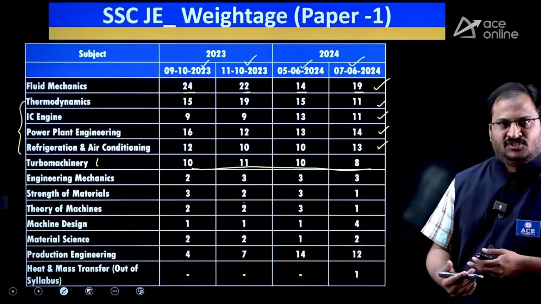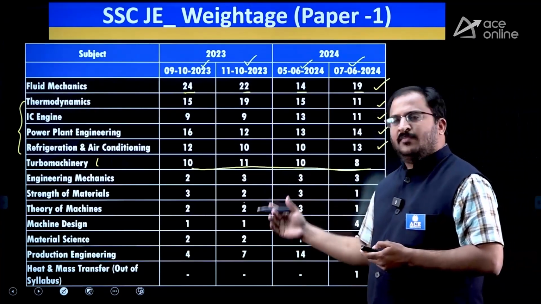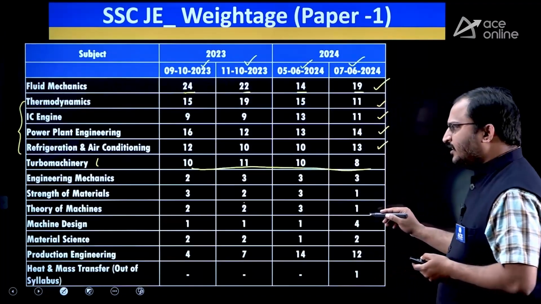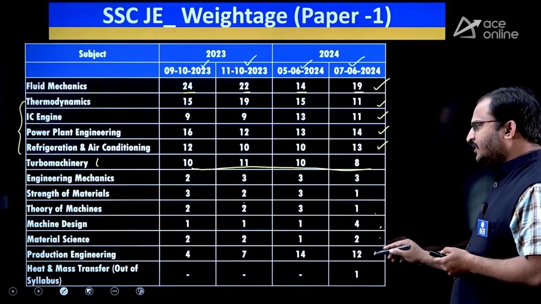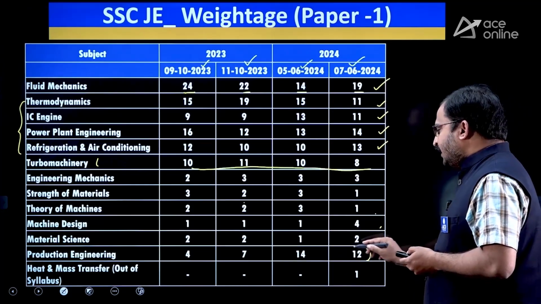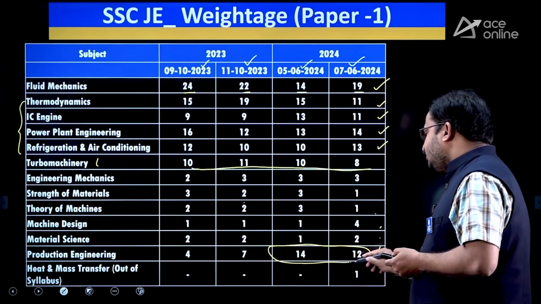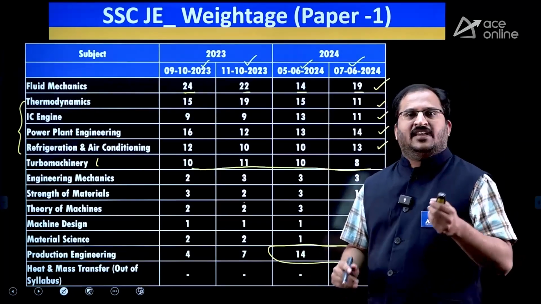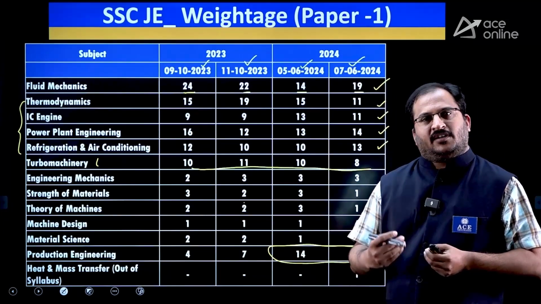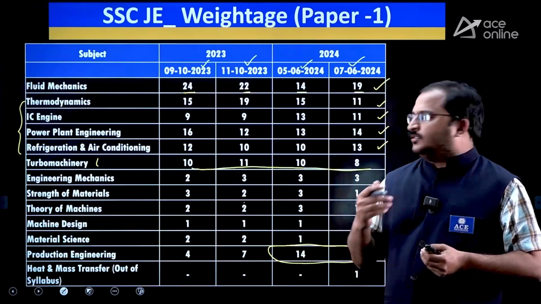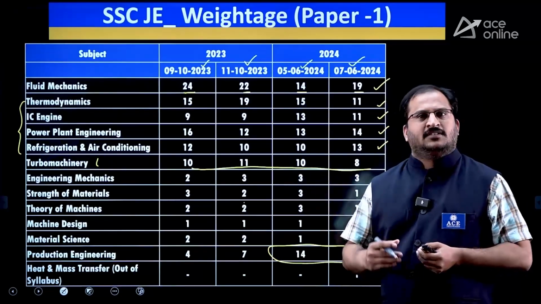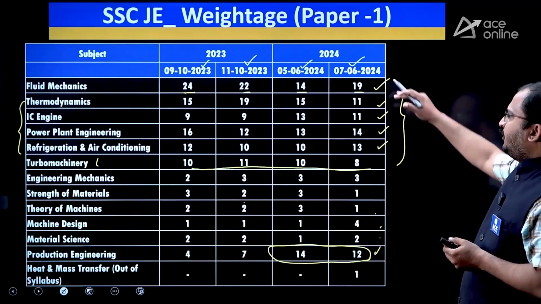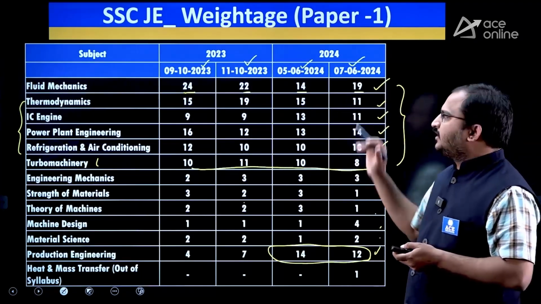Previously I have shown you a range, so based on that range there might be variation. Okay, then engineering mechanics, strength of materials, theory of machines, machine design, material science, and production engineering. As you have observed here, the production engineering weightage has increased in 2024. So you should be very careful and give importance to the subjects which are in the syllabus properly. Okay, and if you observe carefully, the majority of the weightage is in this particular part.